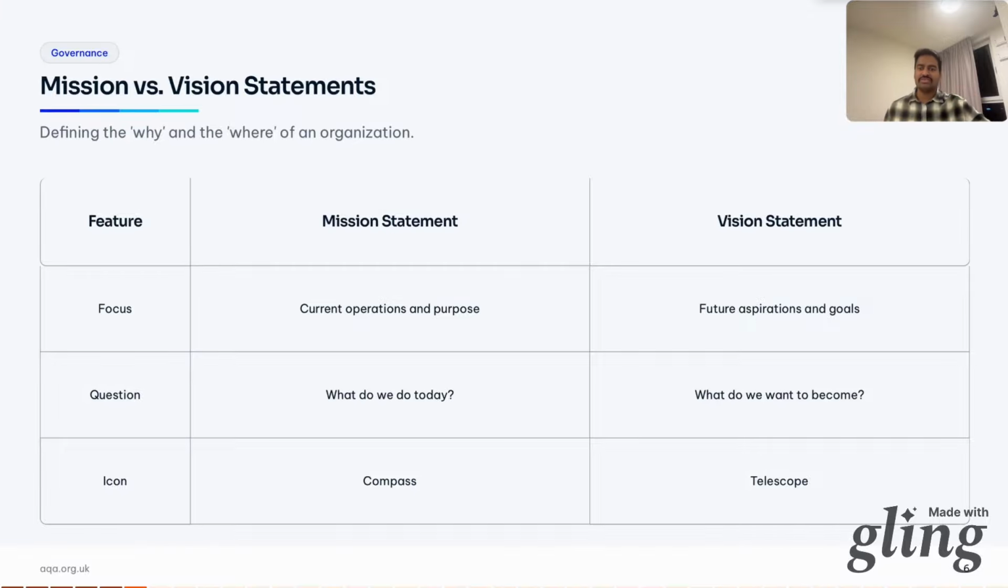It answers what we do. The vision is about tomorrow, where the business wants to be. It answers what do we want to become. Vision is a V that looks into the future. Mission is about the moment.